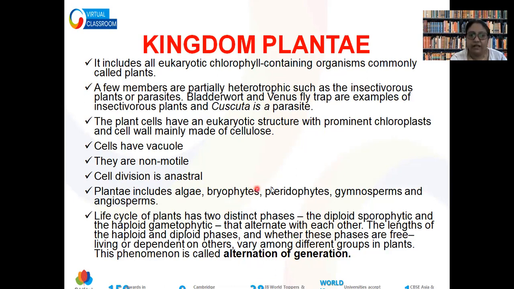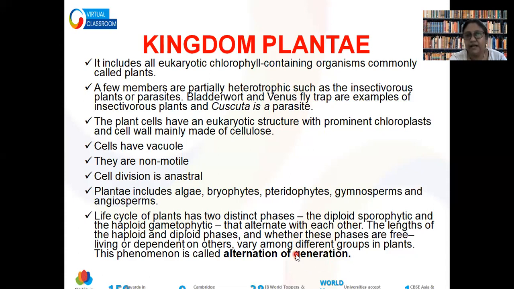Similarly, like I have almost taught you the life cycle of all organisms, I told you the haploid and diploid phases also come. In some cases, the original organism is haploid, like we observed in the case of fungi. So they form a zygospore and then there is meiosis.